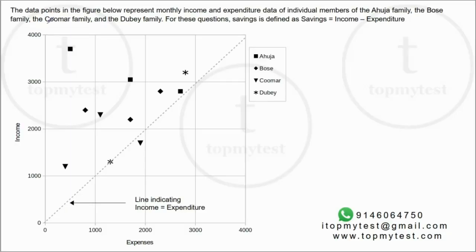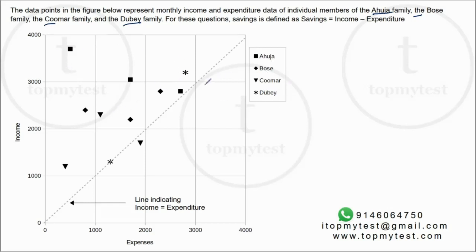So this is a scatter plot, and the information says the data points in the figure below represent monthly income and expenditure of individual members of the Ahuja, the Bose, the Kumar and the Dubey family. So you have Ahuja, Bose, Kumar and Dubey. So Ahuja is the square, Bose is the diamond, Kumar is the inverted triangle and Dubey is the star.